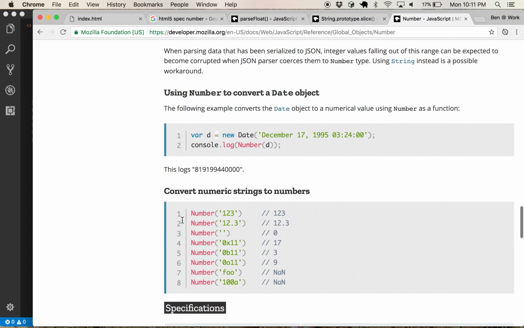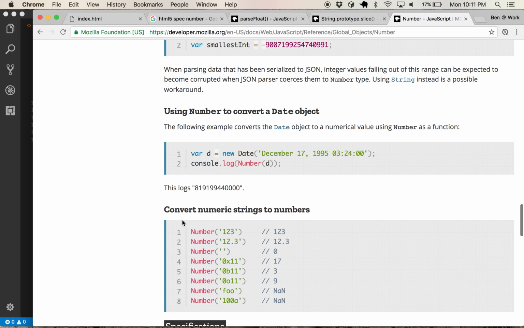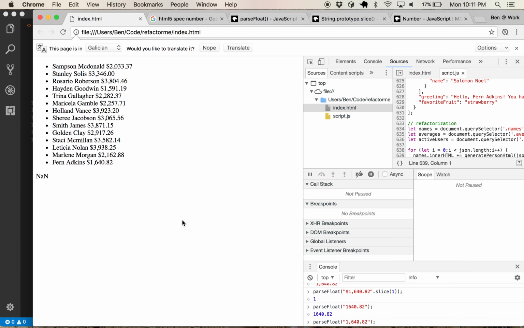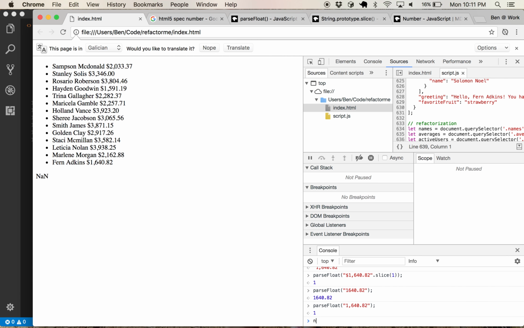Can the number constructor handle this? Let's see. Probably not. I would not put my money on it. So new Number 1640.82. Nope, not a number. Crap monkeys.